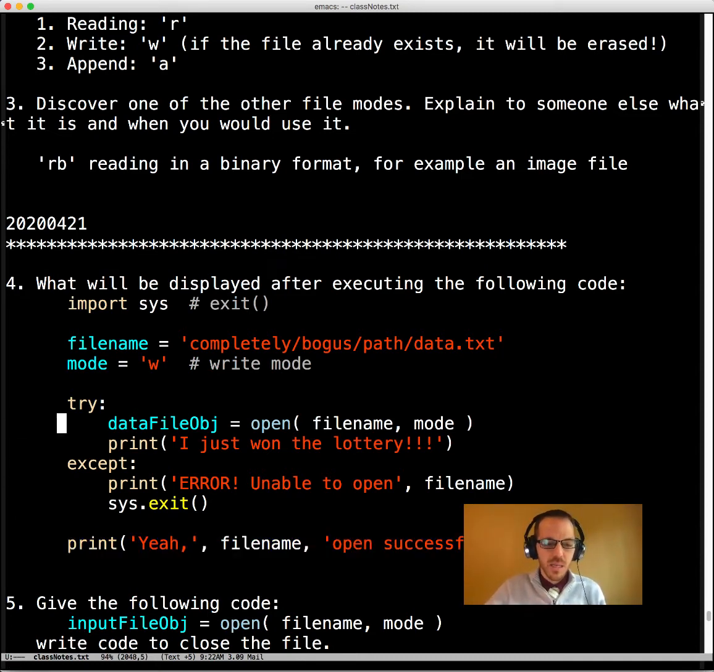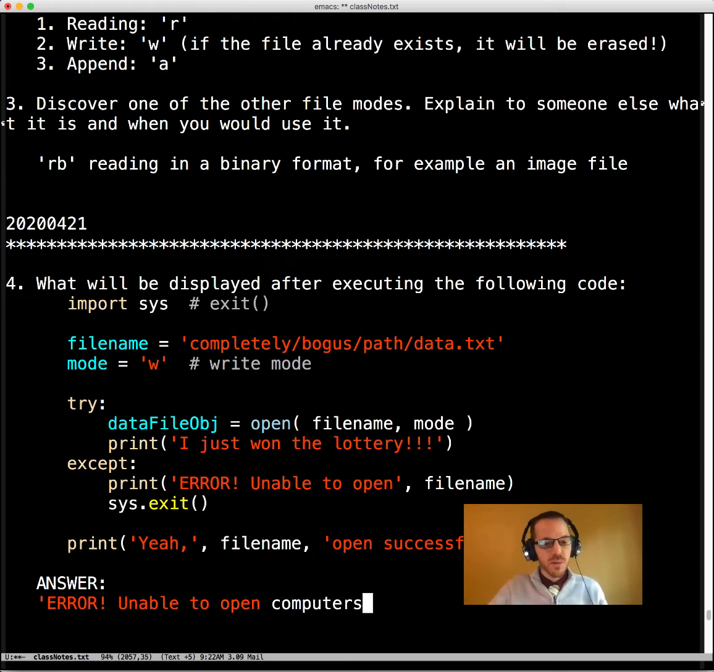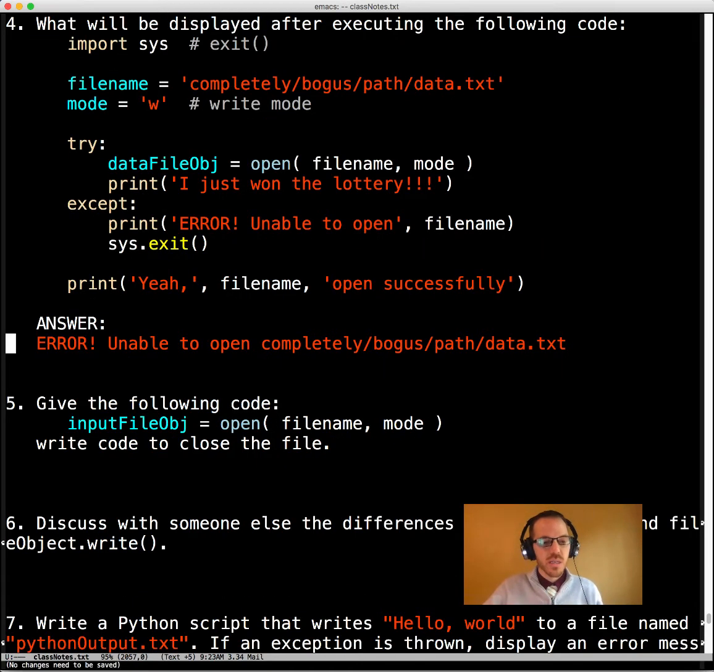So it does not display this. And so that's what this exercise is illustrating, is that it goes here and then it stops. It does not display, I just won the lottery. So what would it display? It's going to display the answer here. It's going to display: unable to open completely bogus path data. And that's it. That's all it's going to display.